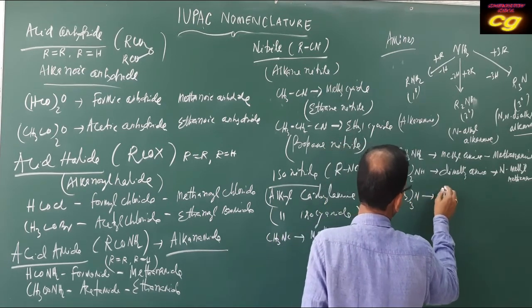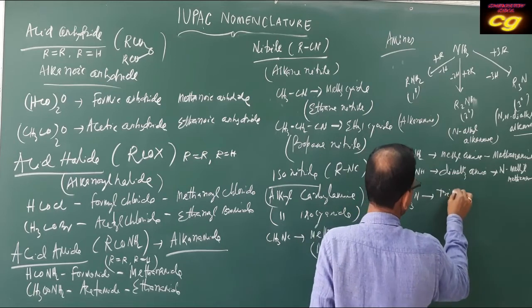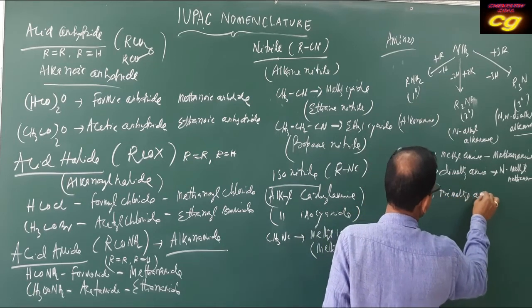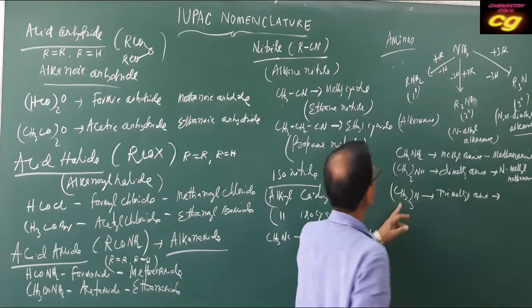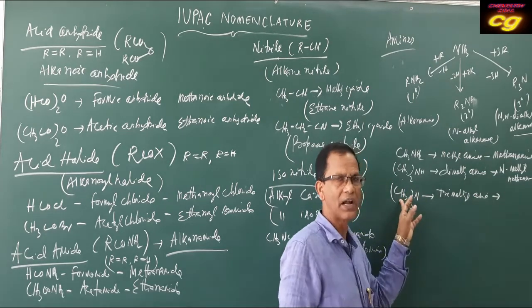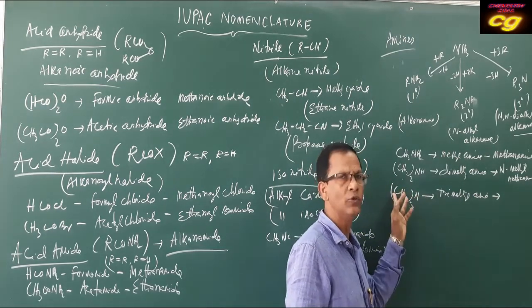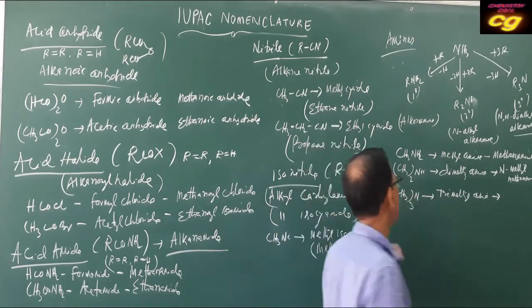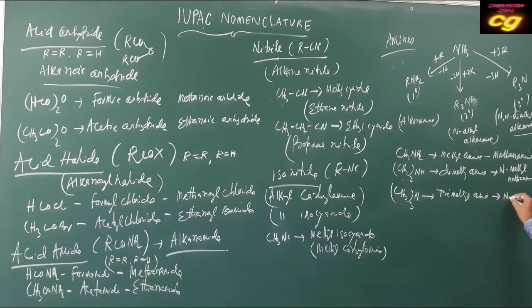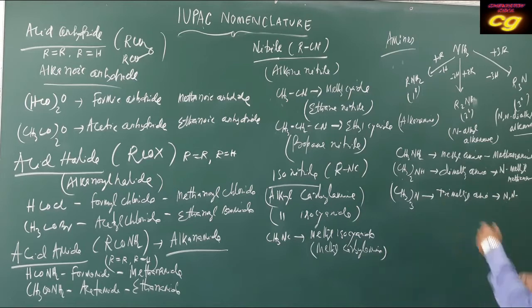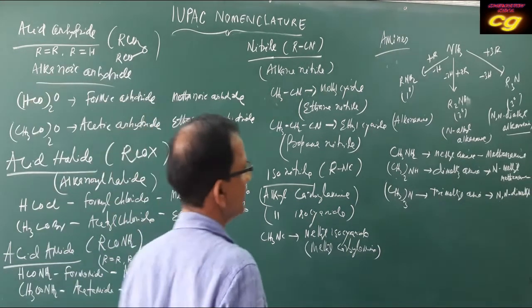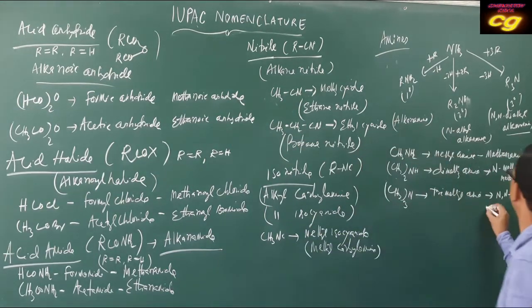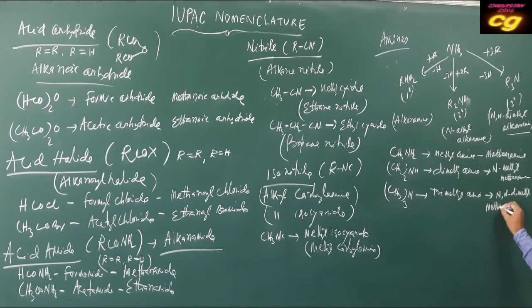If you take a tertiary amine, it is trimethylamine. But here, as 3 alkyl groups are there, one will be methanamine and the same similar groups will be N,N-dimethyl. So N,N-dimethylmethanamine. It will be like this.